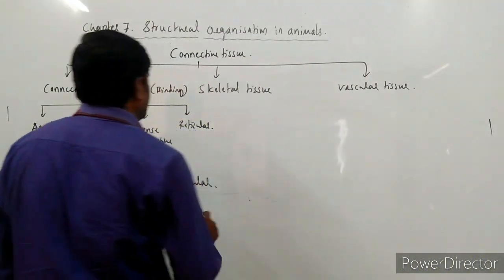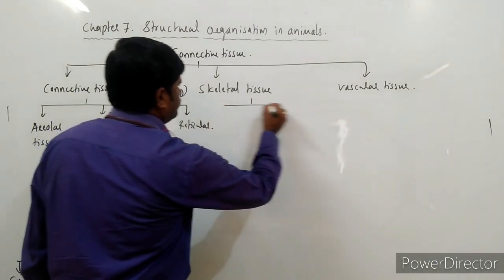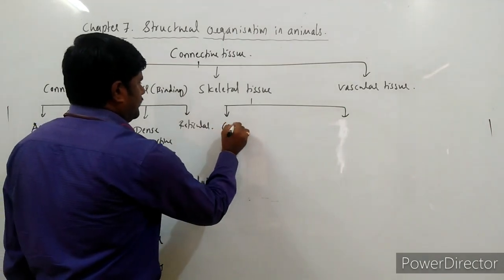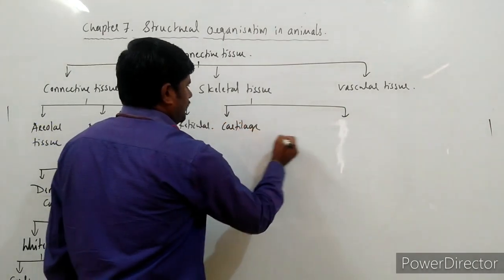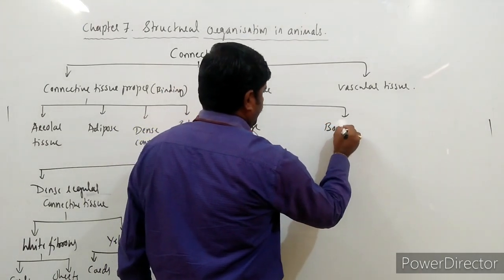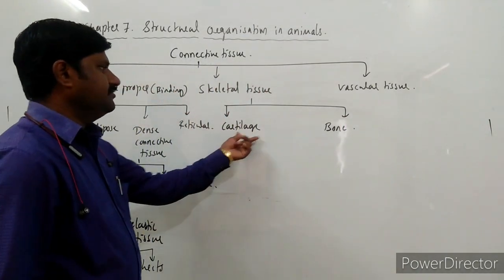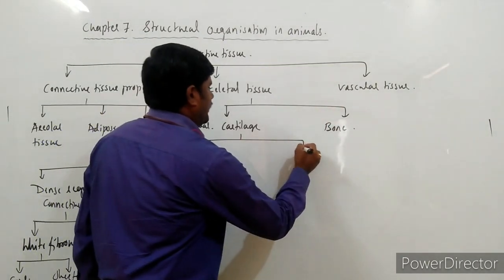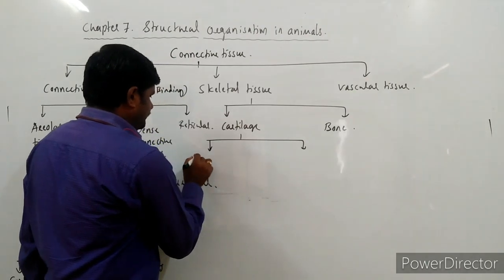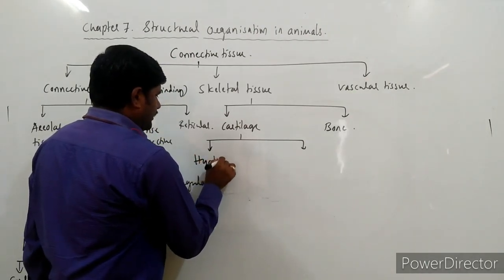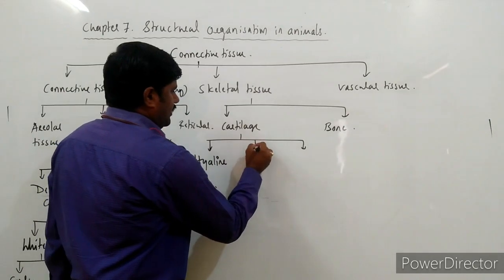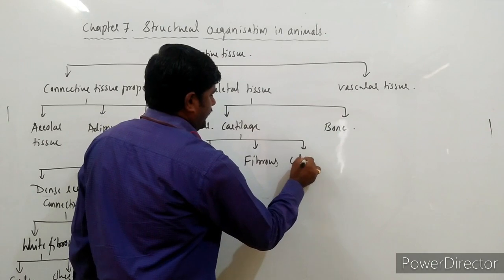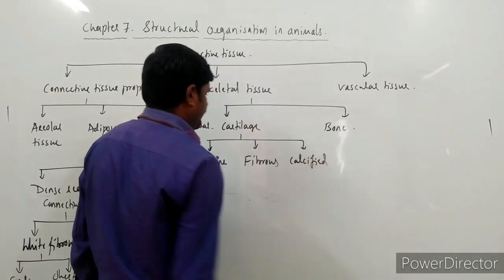And the next one is skeletal tissue. Skeletal tissue mainly consists of cartilage and bone. Cartilage as well as bone are the two types of tissues that we come across. This cartilage is of three kinds. One is hyaline cartilage, the second one is fibrous cartilage, and calcified cartilage.